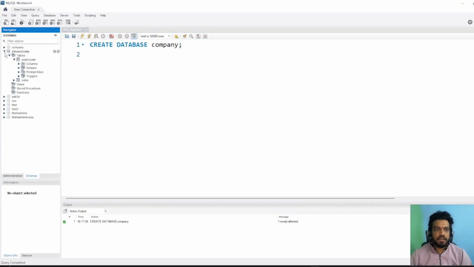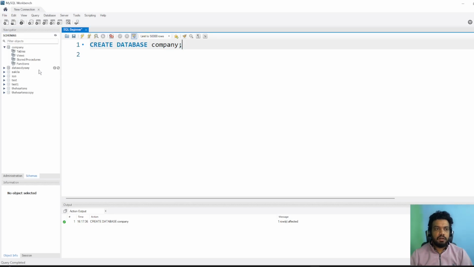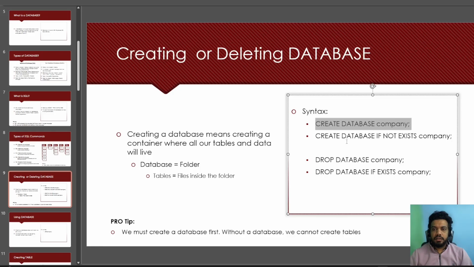So let me refresh it. Now you can see the company database is there, and we have tables, views, stored procedures, and functions. Currently, we do not have anything in these tables. So now we have run this command.